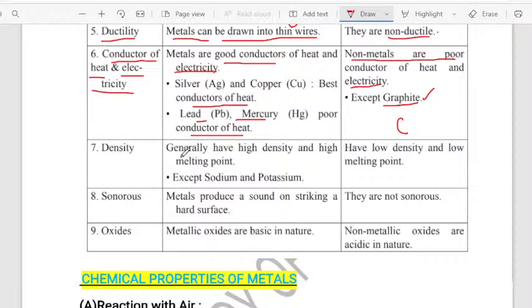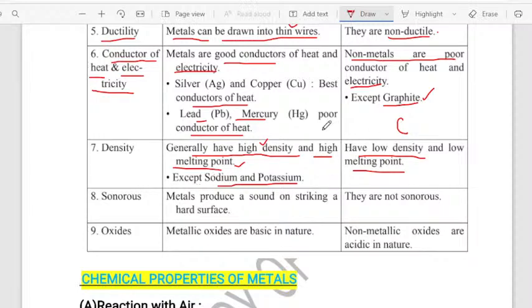Moving to density, my dear students, metals generally have high density and a high melting point, except sodium and potassium. Except sodium and potassium, generally all the other metals have high density and also a high melting point. What about non-metals? Non-metals generally have low density and a low melting point.